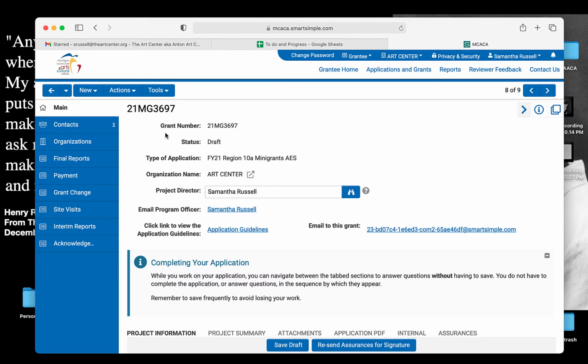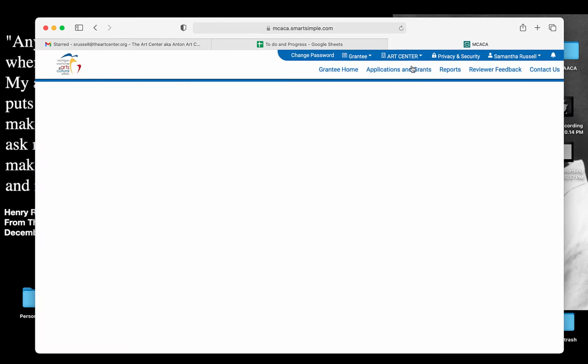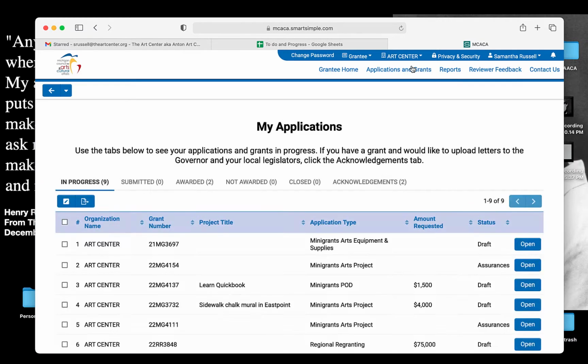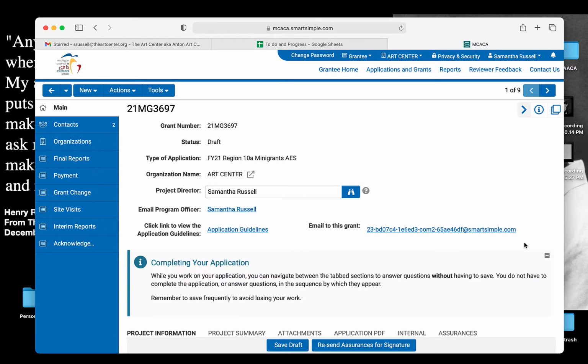Now you can see up top here that we are in draft status, no longer in assurances. If I go back to applications and grants, this application is now at the top. It's the most recent one that I've gotten into, and it's now listed as draft, so I can reopen it here. I like to double check the top information to make sure that I'm in the correct one.